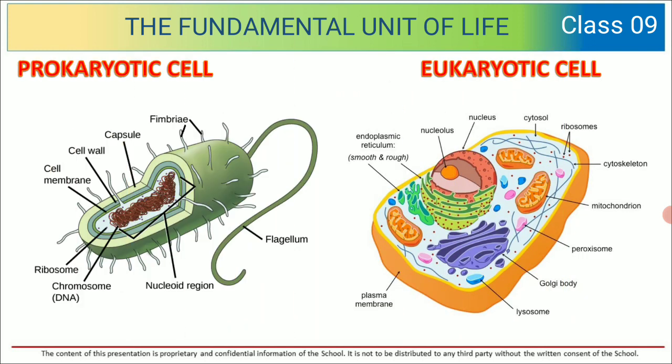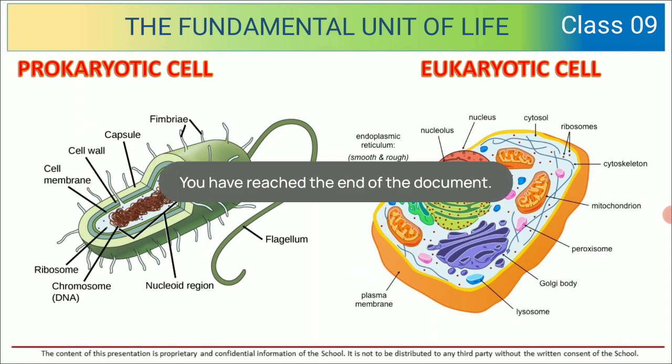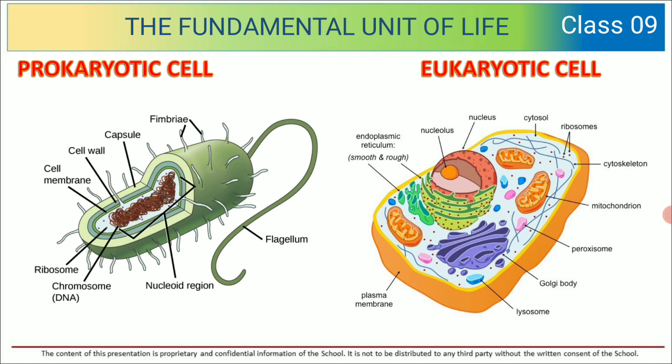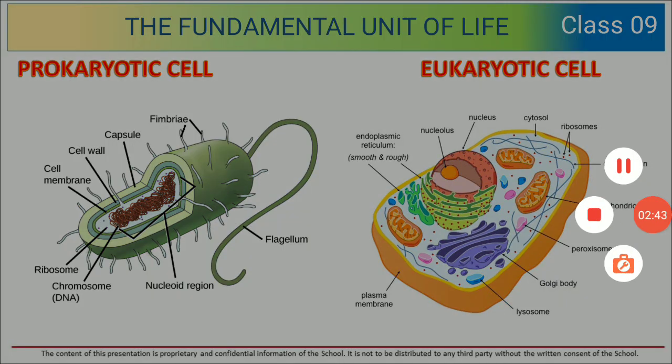So this diagram is very important, which is related to the prokaryotic and eukaryotic cell. Okay, so in the case of prokaryotic, you can see that there is a capsule, cell wall, flagellum. In the case of eukaryotic, you can see endoplasmic reticulum, plasma membrane, Golgi body, etc. So this was about the explanation of prokaryotic and eukaryotic cell.